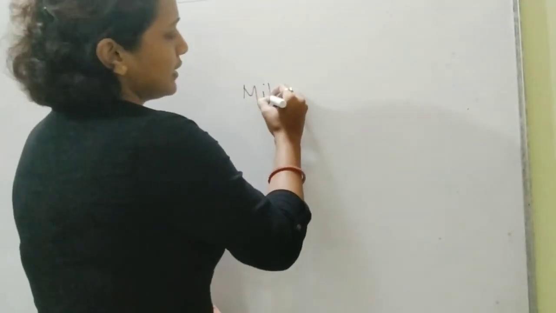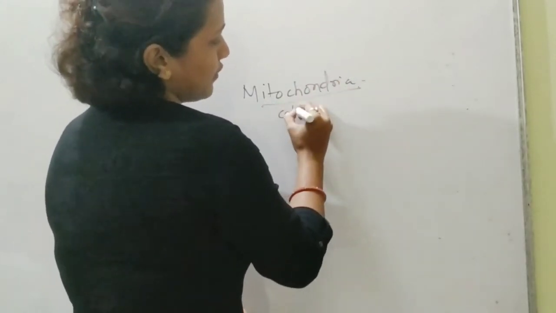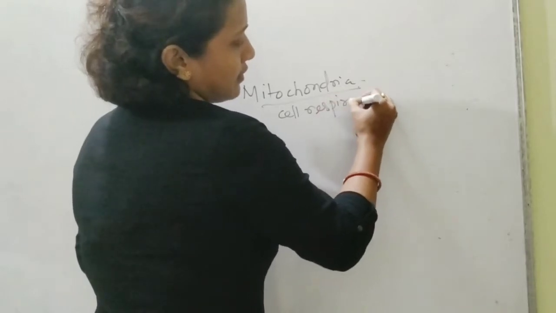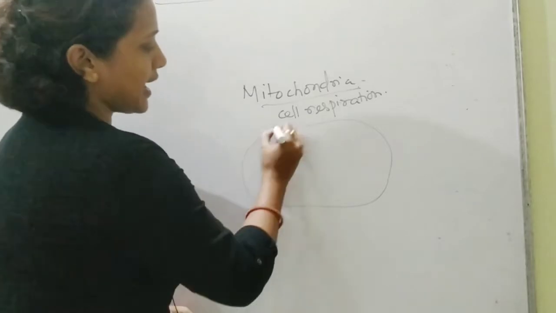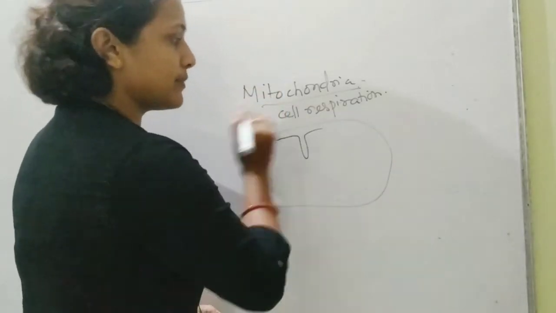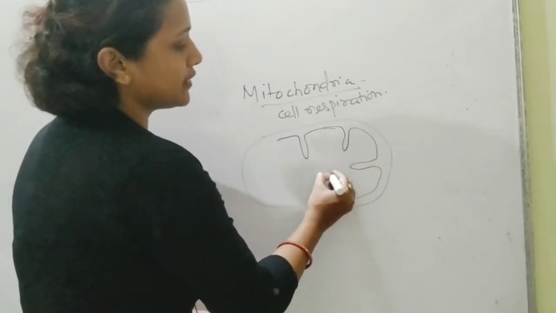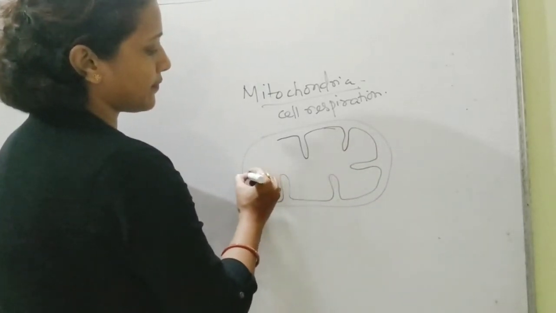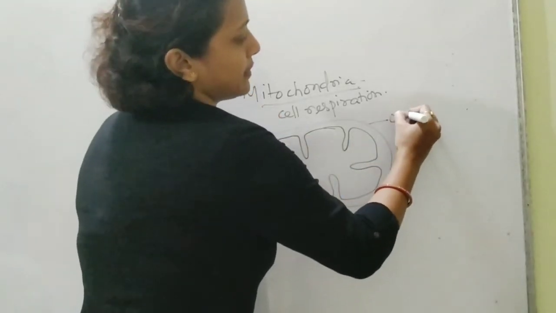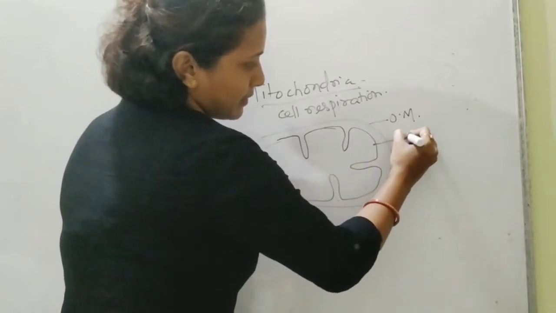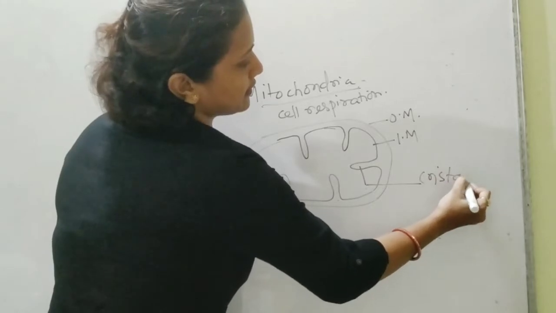Now mitochondria, they are actually a little complex creatures responsible for cell respiration, and these organelles have double walls: one outer membrane and one inner membrane, and this inner membrane is thrown into folds. This is the outer membrane, I am writing OM for this. Inner membrane, I am writing IM for this. And these folds are actually called cristae.